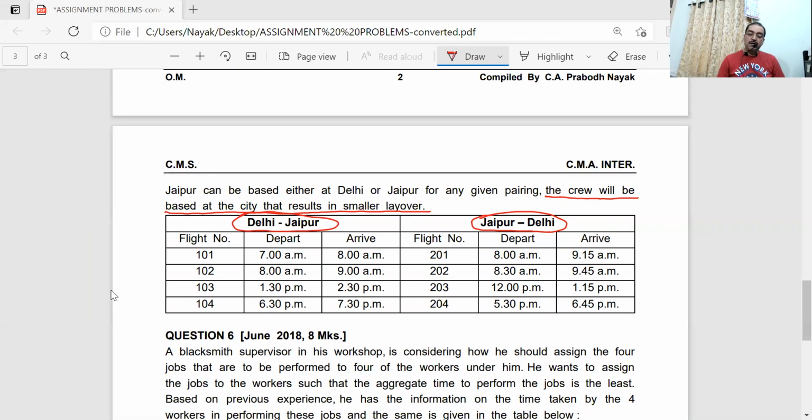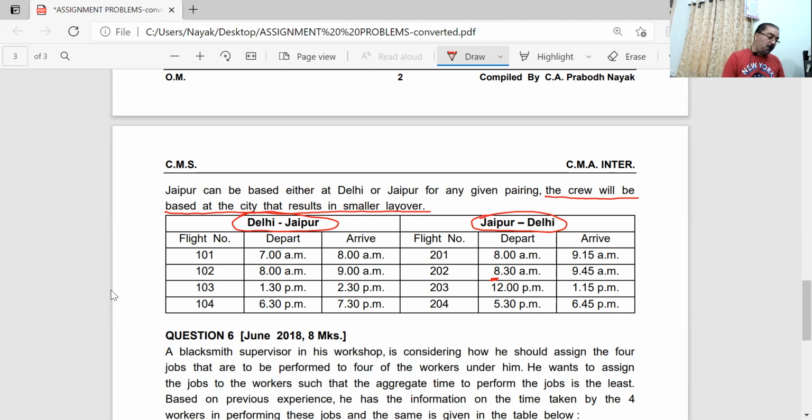102, 8 to 9. I will say, sir, if the flight is arriving at 9 o'clock, how can you take off at 8:30? It is not like that. It is next day 8:30 you will take off and come to Delhi at 9:45. Then 103, 1:30 to 2:30. 203, 12 to 1:15. Then 6:30 to 7:30. Then here it is 5:30 to 6:45.